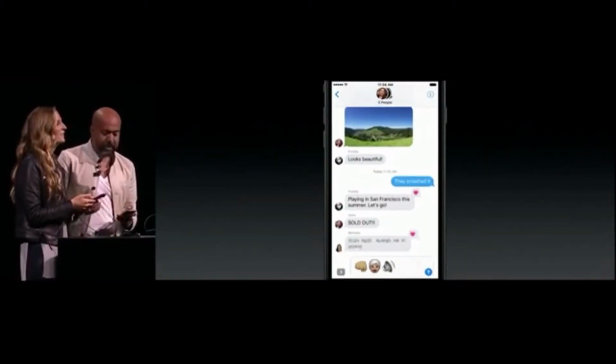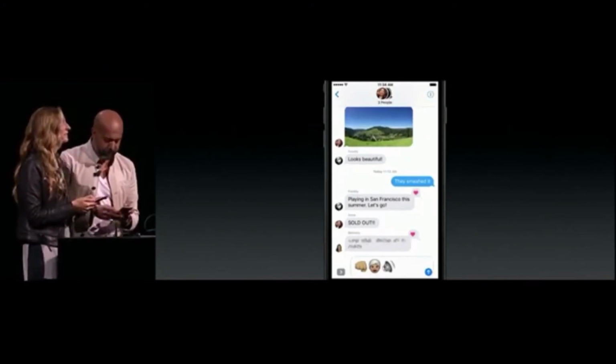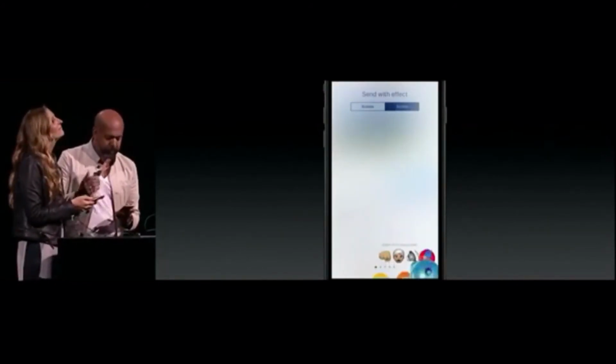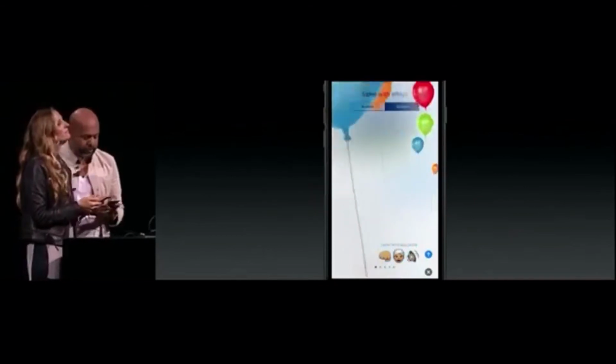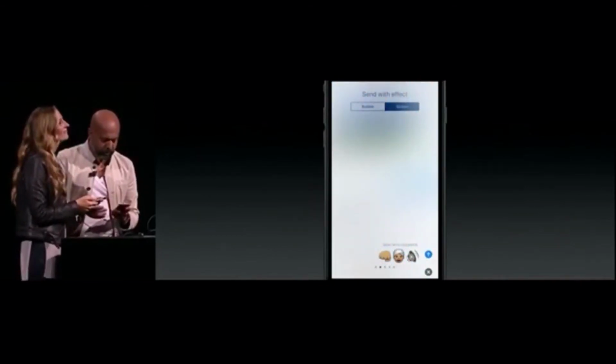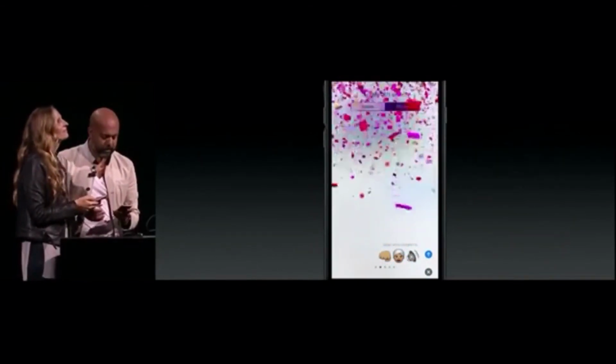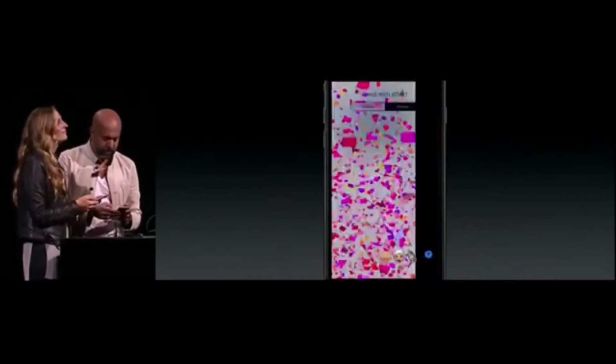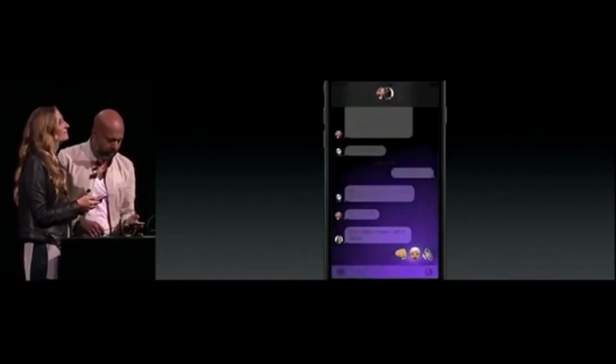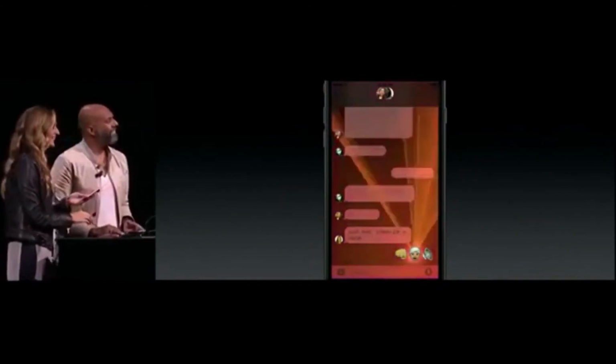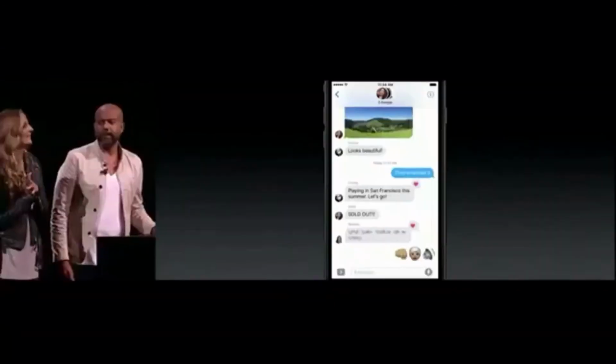And to close things off, let's do this with a full screen effect. And we've got some lovely ones here, like lovely balloons. We'll swipe over to confetti. But I'm going to go with this one. Nothing beats a full screen moment.